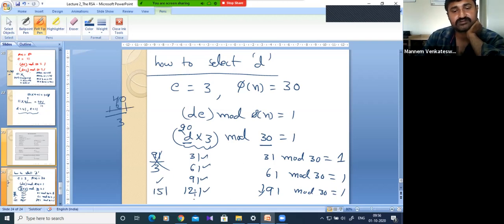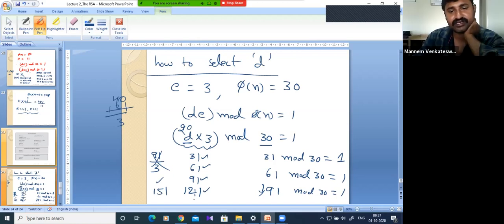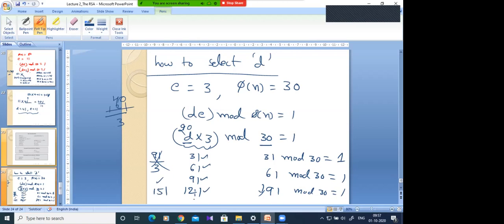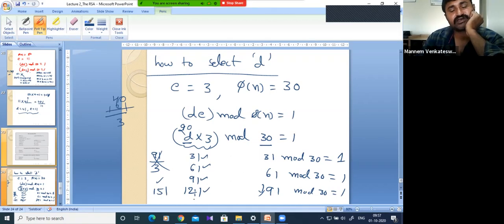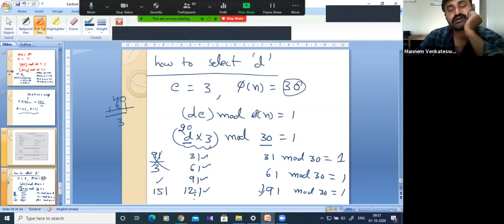121 by 3, no. 151? Sir, 3 and 30 are multiples, right? Everything that is divisible by 3 is divisible by 30, so I guess you can't find any. Any combination won't satisfy, we won't get it. Maybe we have to choose a different number.